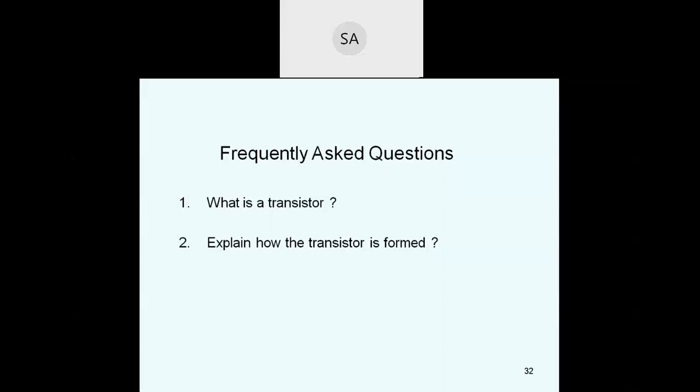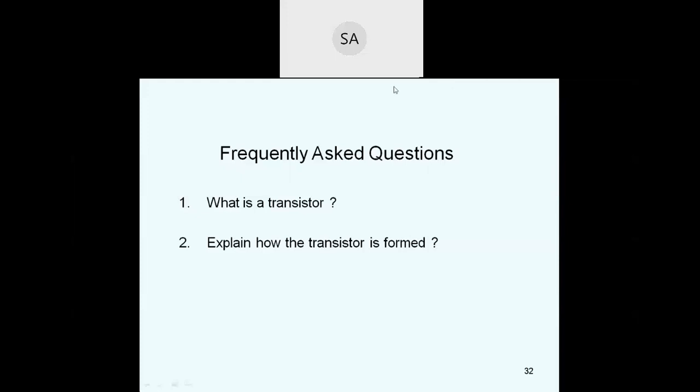These are the two types, NPN and PNP. In the NPN, the P layer is sandwiched between the two N layers. In the PNP, the N layer is sandwiched between the two P layers. These three layers form the two junctions J1 and J2. The base to emitter junction we call the emitter junction, and the base to collector junction we call the collector junction.